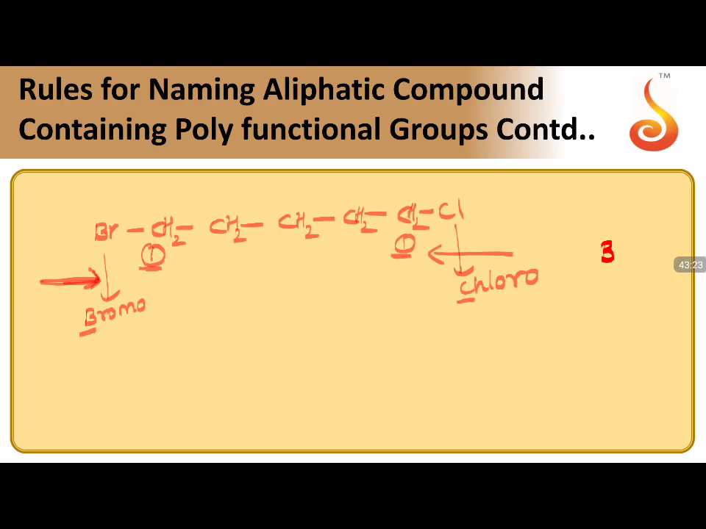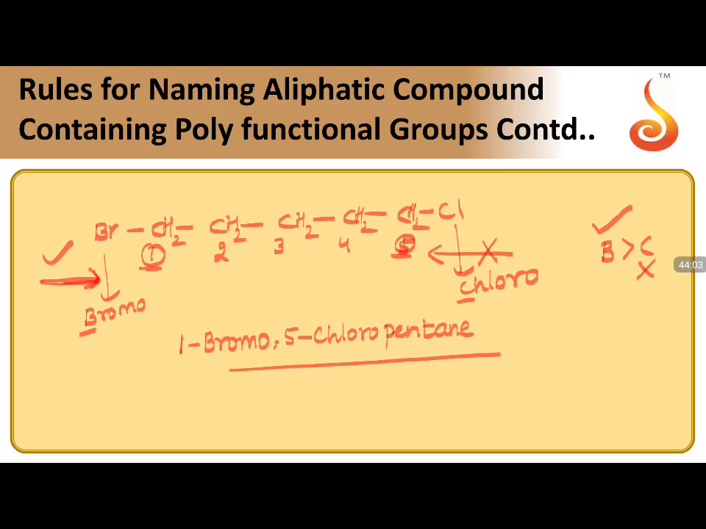In alphabetical order, B comes first, then C. So B should be given priority, not C. So the numbering should start from left to right, not from right to left. So the numbering continues 3, 4, and this becomes 5. So it is 1-bromo, 5-chloro. You have 5 carbons, so pent. You have all carbon single bonds, so ane, pentane. So this is how the naming of the compound can be done.